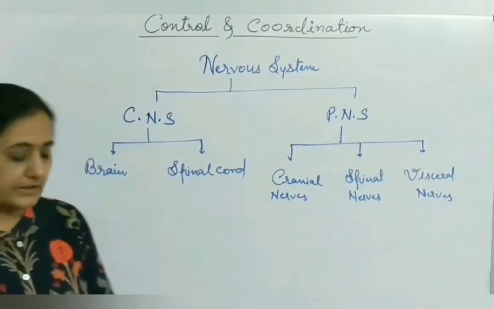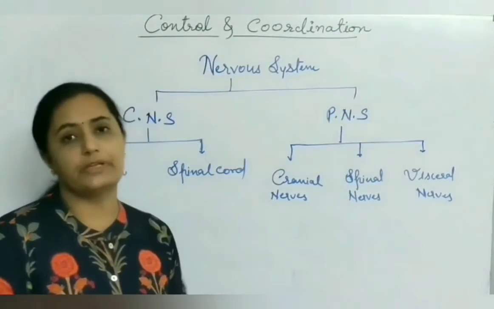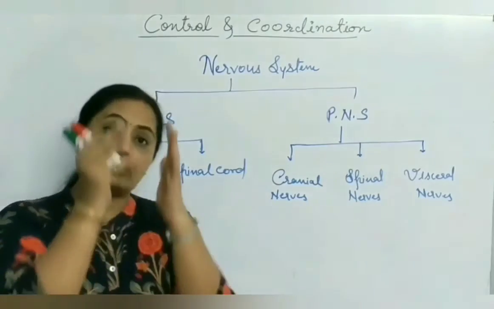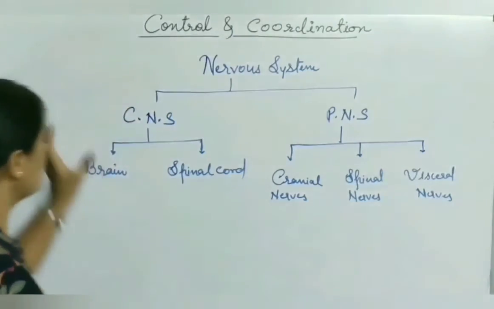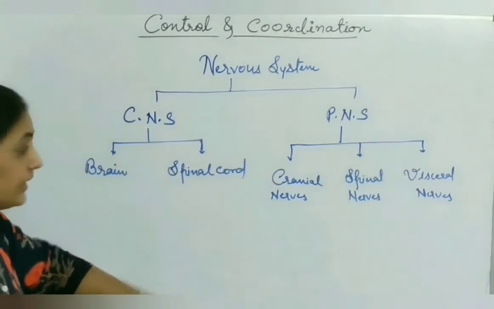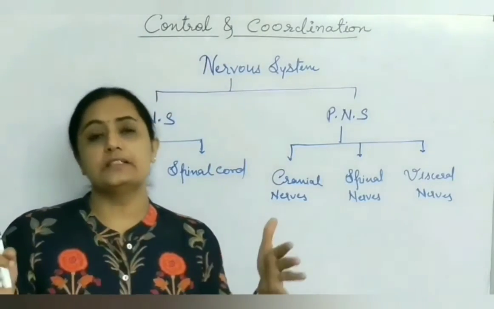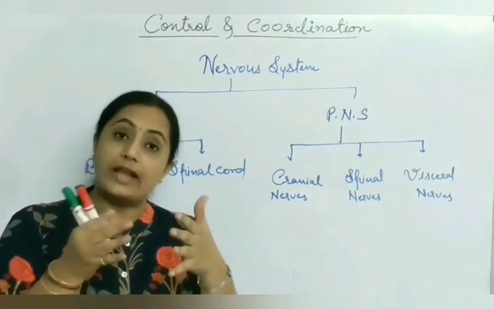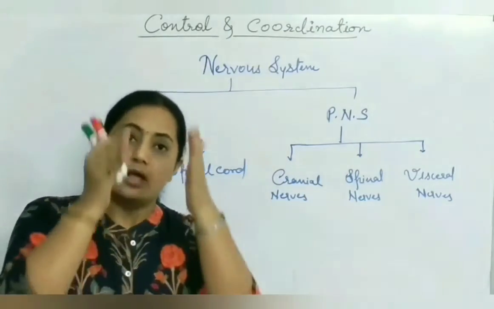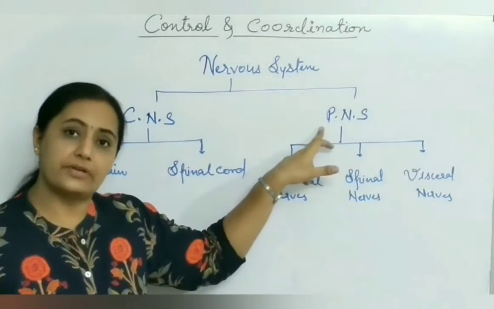As the name peripheral means, the basic role of peripheral nervous system is to connect lateral parts of the body with central nervous system. Central nervous system is brain and spinal cord located in the center of the body, and in peripheral nervous system, the nerves are spread till the peripheral region of the body. So lateral parts of the body are connected with central part, spinal cord and brain, with the help of different types of nerves that come under peripheral nervous system.